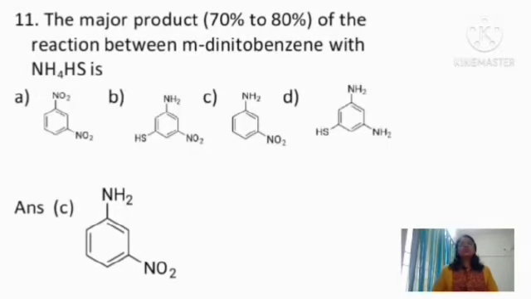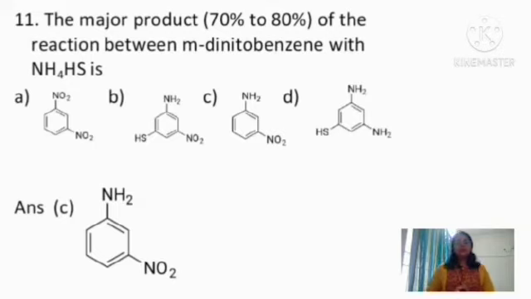Coming to the 11th question, the major product, 70% to 80%, of the reaction between meta-dinitrobenzene with ammonium bisulfide, that is NH4HS, is: A option is meta-nitrobenzene, B option is 3-amino-5-nitrobenzene thiol, C option is meta-nitroaniline, D option is 3,5-diaminobenzene thiol.